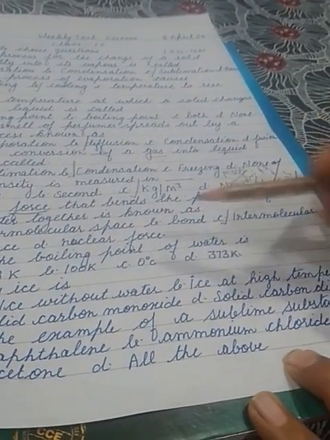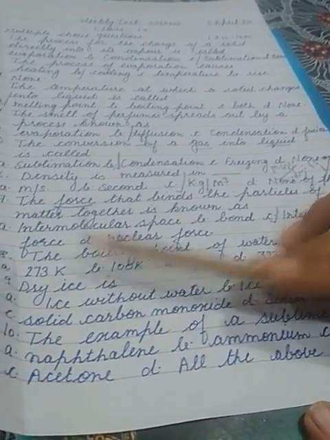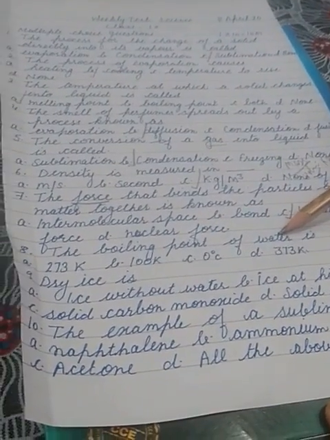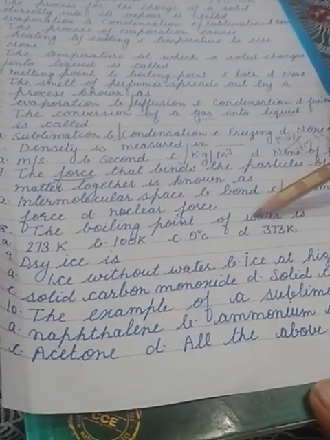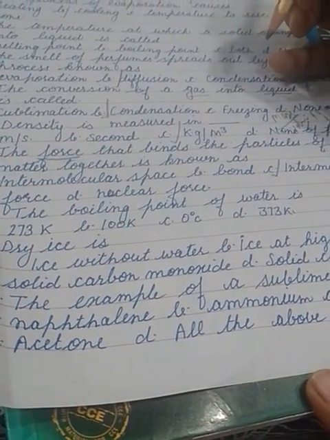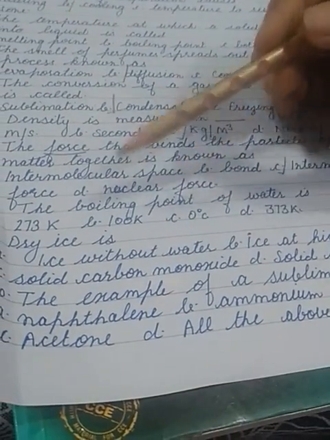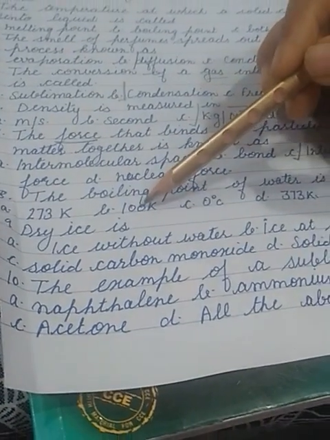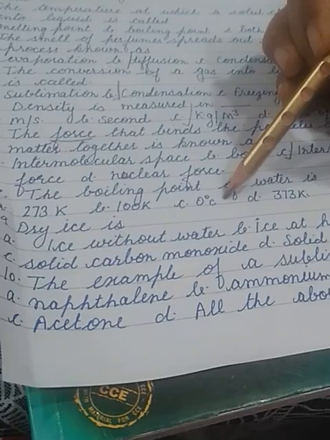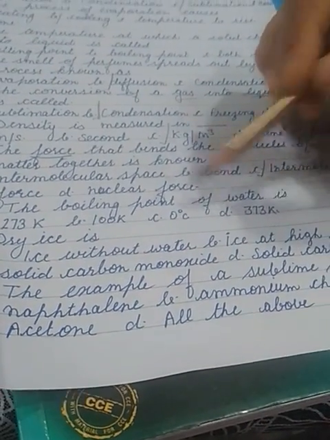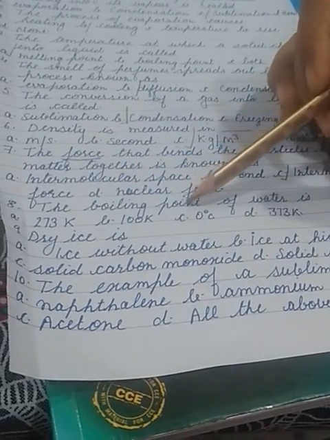intermolecular force. Now, the boiling point of water. The water will be boiled at which temperature? If we talk about 273 Kelvin, 100 Kelvin, 0 degree Celsius or 373 Kelvin, how can you find the boiling point of water?